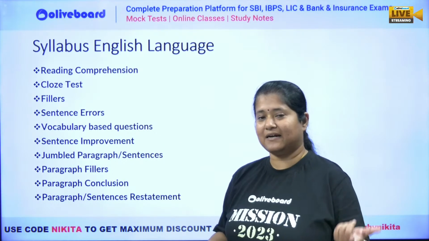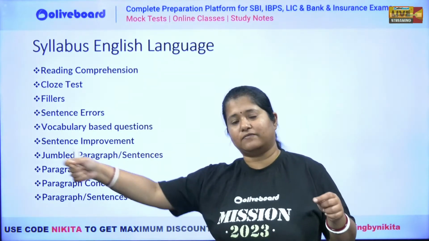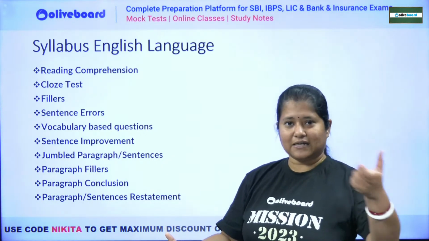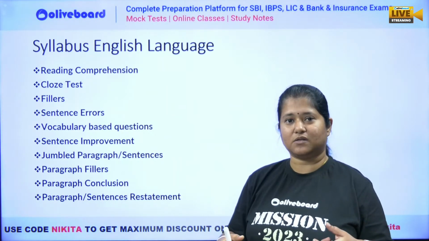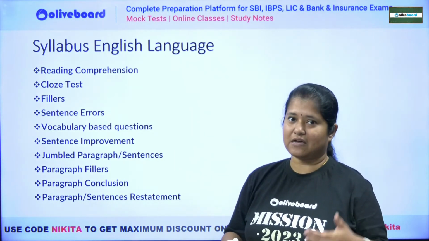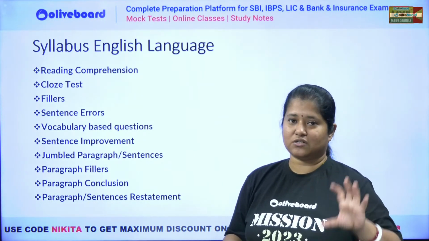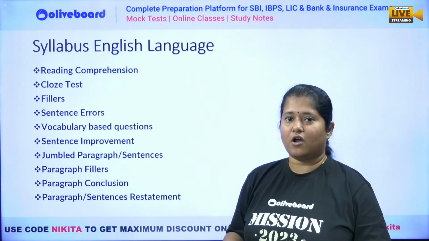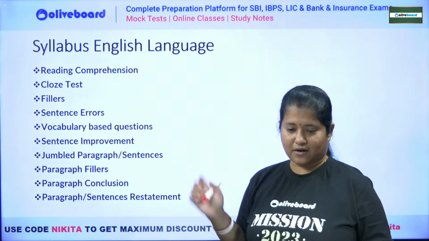Parajumbles, right? Jumbled sentences, that is one particular sentence divided into 5 parts, and they ask you to rearrange that particular sentence. So it is sentence rearrangement. And then parajumble means the paragraph has been given to you, 5 different statements have been given to you, and then you are being asked to arrange that particular structure to form a particular sequence of events happening in there, right? So that is your parajumble.